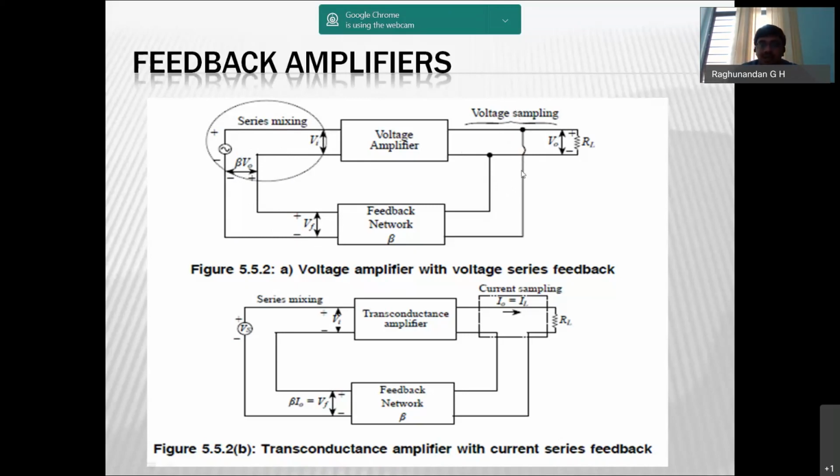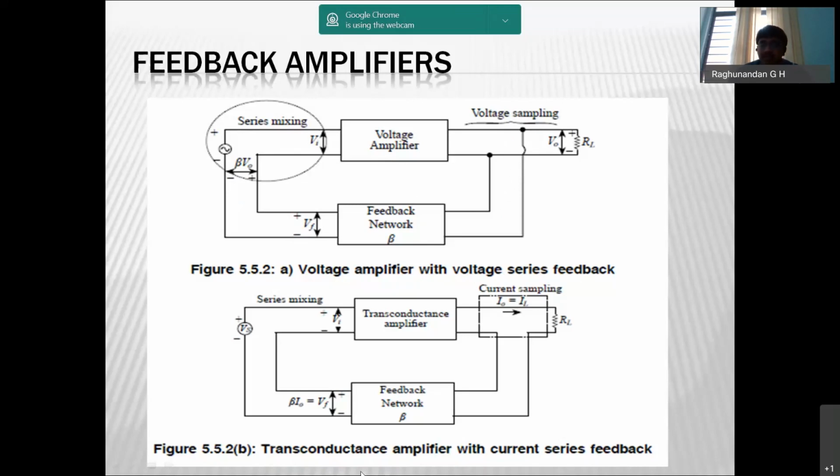So the voltage is drawn and fed in series, that's why the name voltage series feedback. Voltage amplifier with voltage series feedback, because we are using a voltage amplifier and taking voltage, because we are taking it in parallel, and we are feeding it in series.